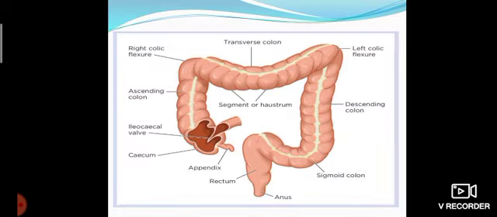The process of ejection, that is the removal of undigested food, feces, is called defecation, and it takes place through the anus. This way digestion starts from the mouth and ends with the anus.